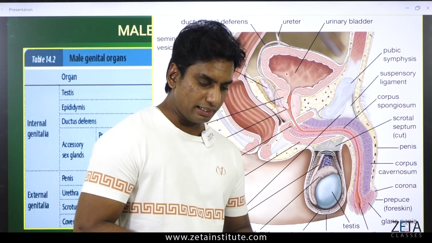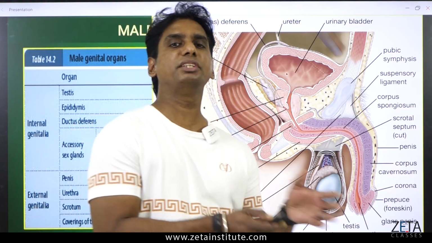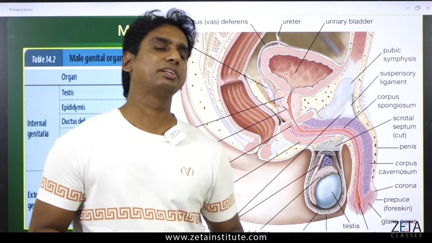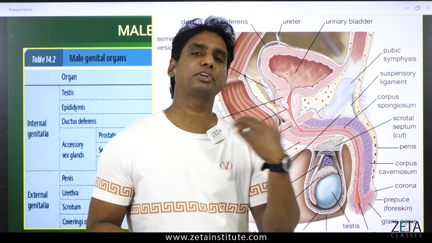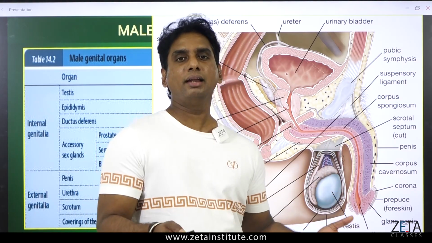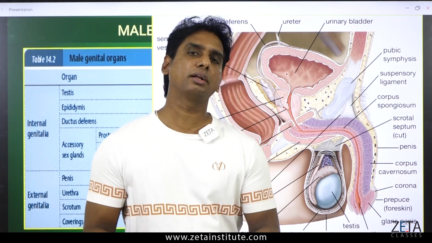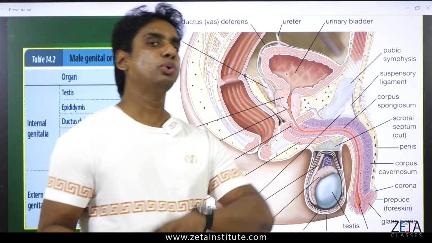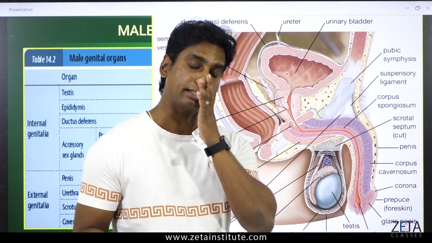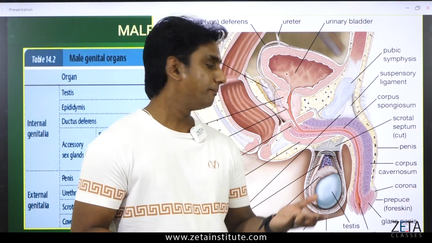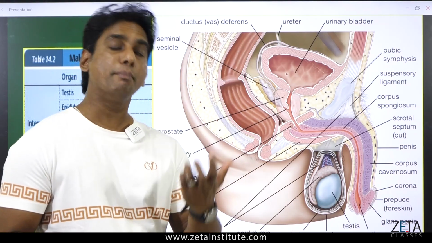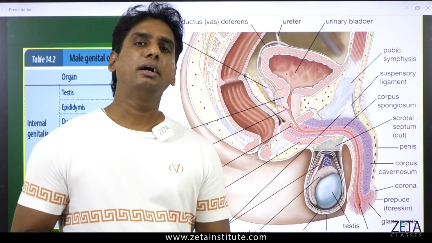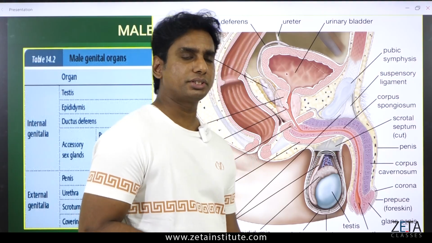Some people ask, what is circumcision? Circumcision means surgical removal of the foreskin. Doctors do circumcision to prevent infection later on, because however well maintained or hygienic you are, there is still a chance of bacterial infection of the penis. It is not associated with urinary tract infection, UTI, which I will tell you about later in another chapter; that is different. Here, to protect against infection from bacteria, the foreskin is removed by a minor surgery called circumcision. Nothing much important over here.